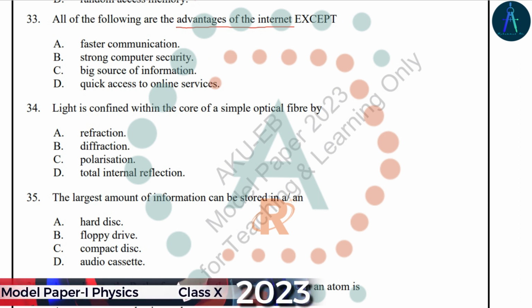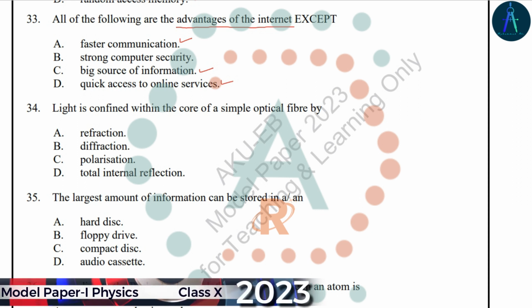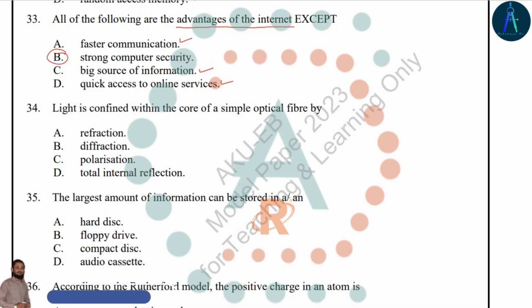So the advantage of internet is that we can communicate faster. It is a source of big information, and we can have quick access to the online services with the help of internet. So option B is the right answer.